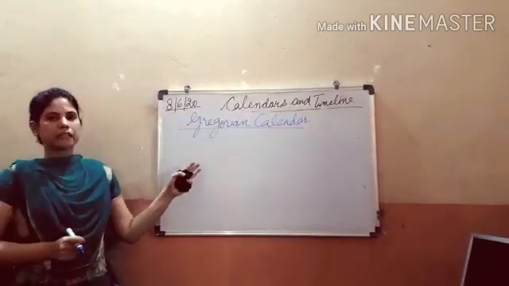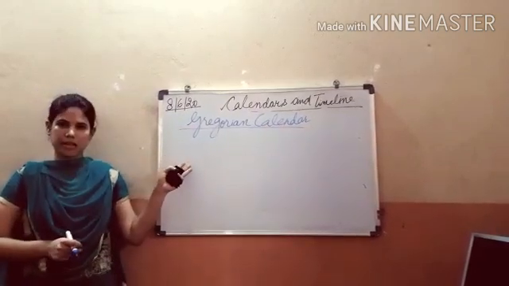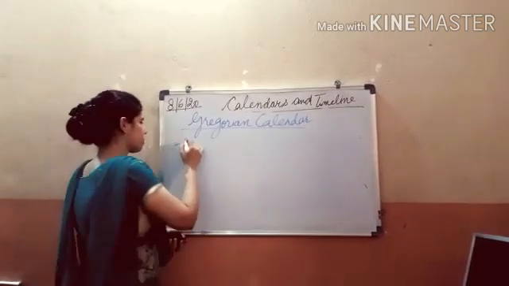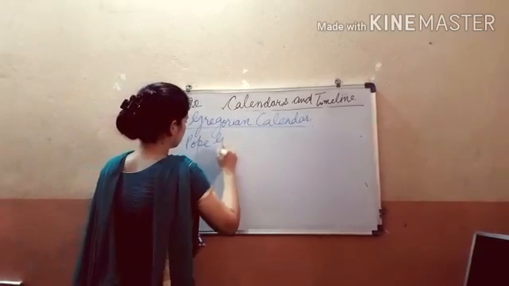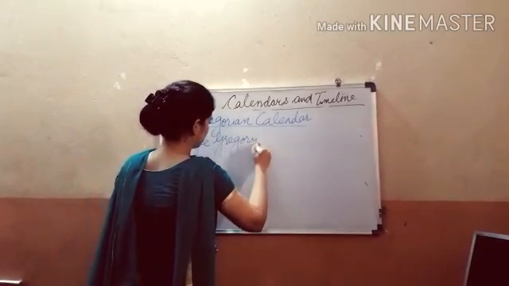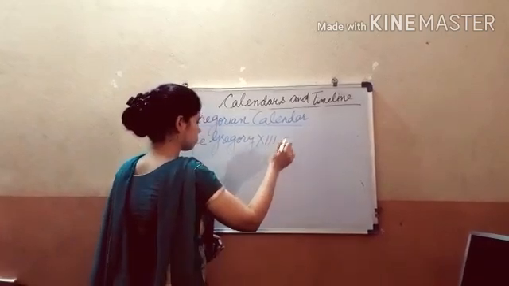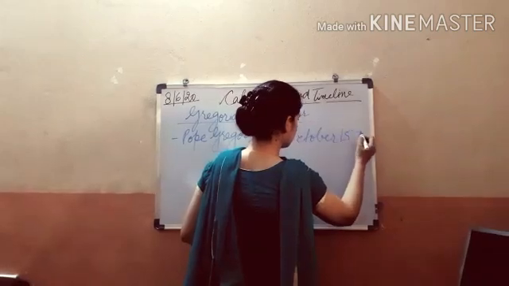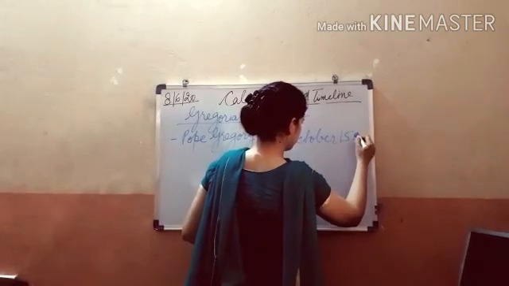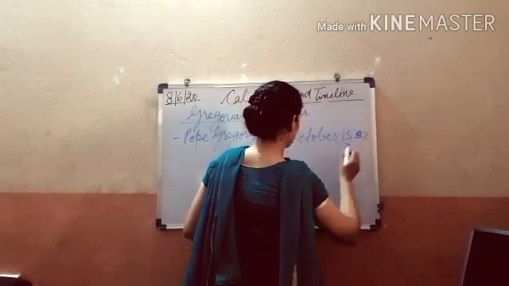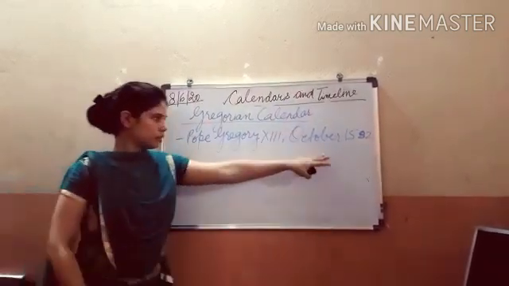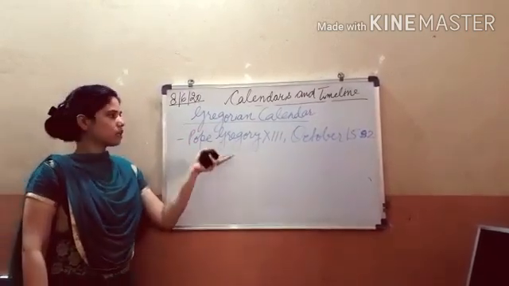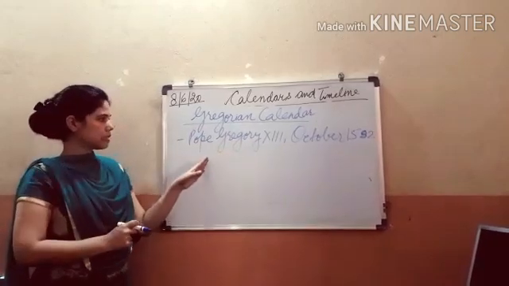This Gregorian calendar is an internationally used civil calendar. It was introduced by Pope Gregory XIII in October 1582. Since it is internationally accepted, this calendar is used worldwide.